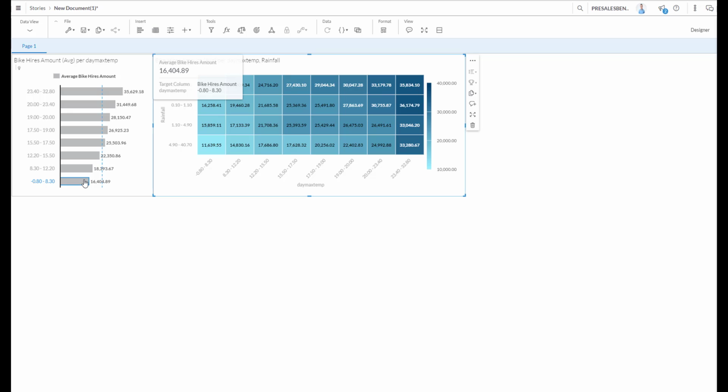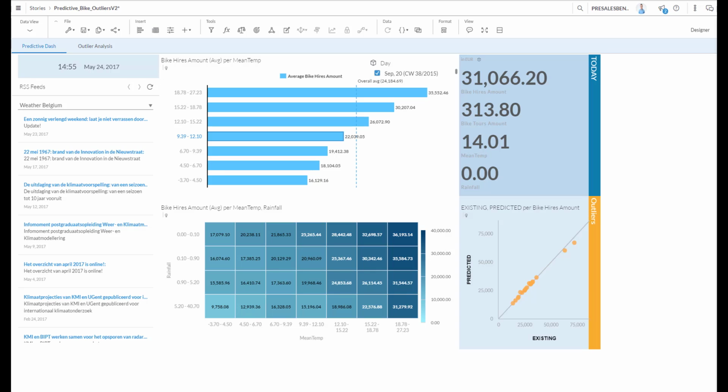So this is the real value coming from SAP Analytics Cloud. I've very quickly shown you what those automated insights can mean for you. Now, in the next video, we'll go into how to build a dashboard, how to build geolocation, or even how to do planning. Today, I would like to show you very quickly the end result of something like this.